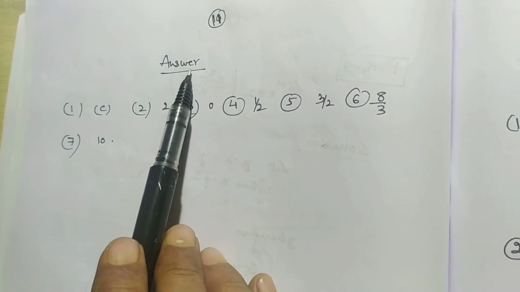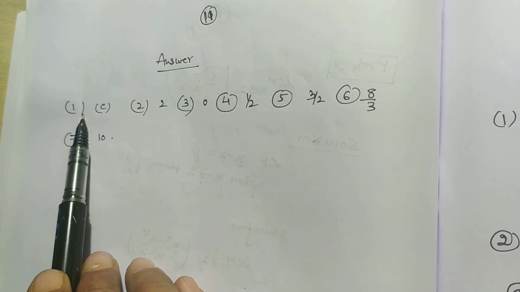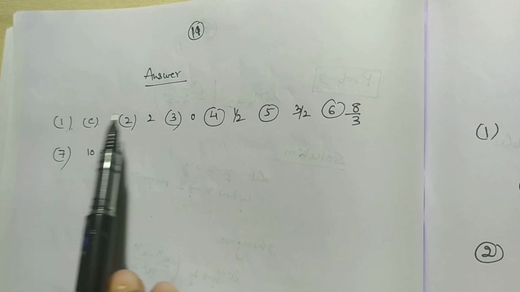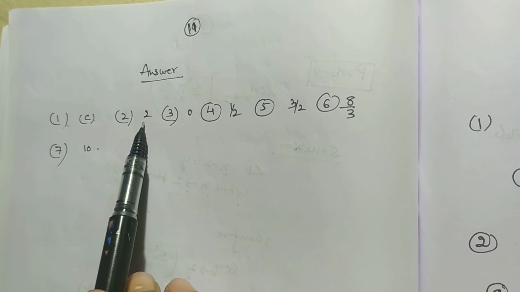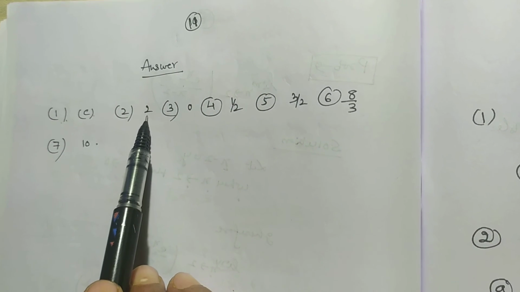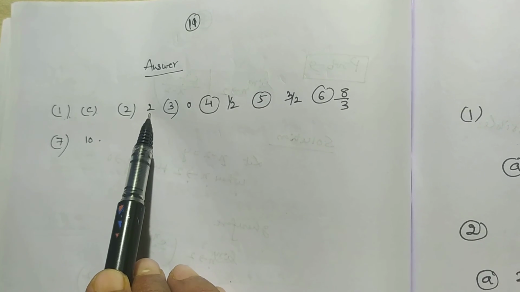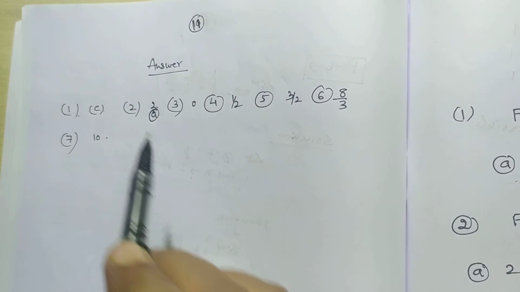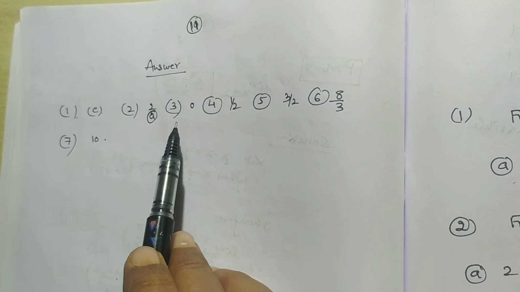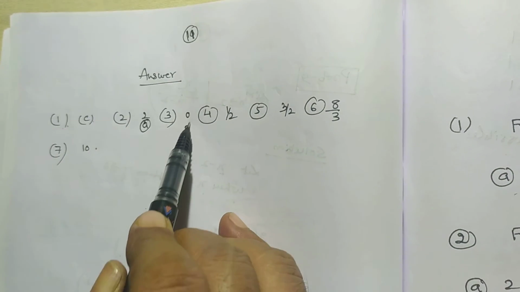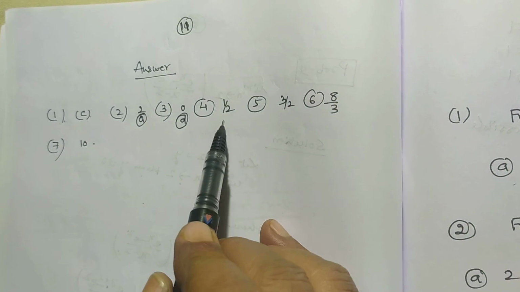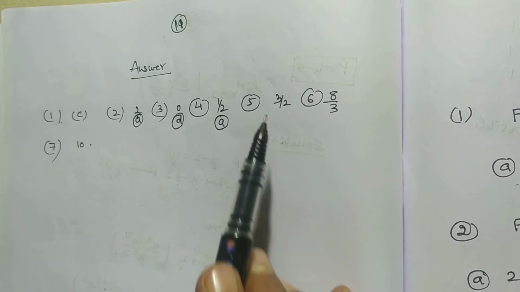Now I want to write also the answers for your convenience. Option C is the correct answer of problem number 1. Option A is the correct answer of problem number 2. Option D is the correct answer of problem number 3. Option A is the correct answer of problem number 4.